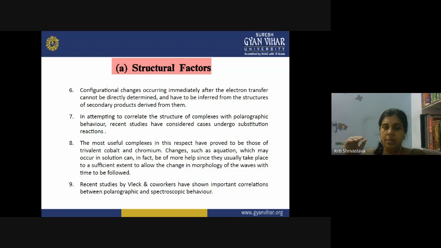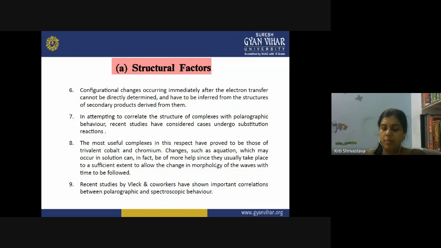In attempting to correlate the structure of a complex with the polarographic behavior, basically the substitution reactions are considered. With the help of these substitution reactions, you can correlate the structure of the complex and its polarographic behavior.